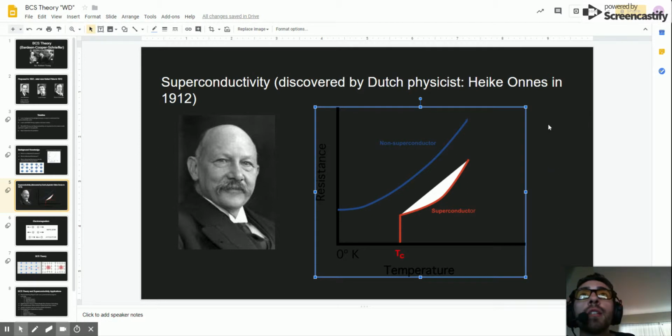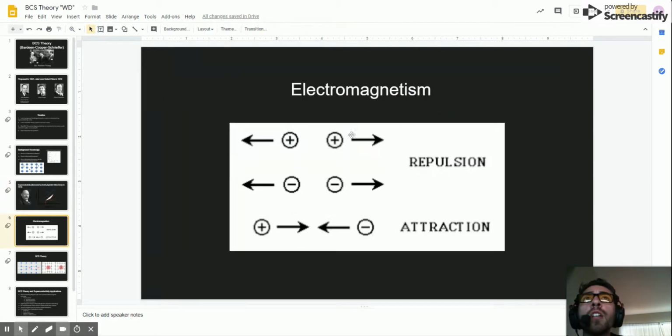And that's where BCS theory comes in. BCS theory explains what is actually happening at the particle level. Now, one last concept to keep in mind before we start learning BCS theory is a simple electromagnetism concept of how opposite charges attract and how like charges repel. We know that each particle has a certain charge, either positive or negative. And when they repel, they have some repulsion force. So two positive atoms obviously will repel, and two opposite charges will attract, and they have some attractive force.